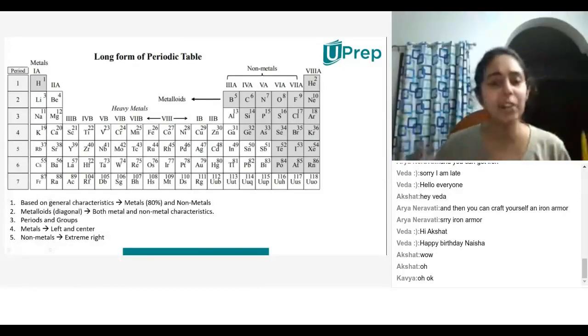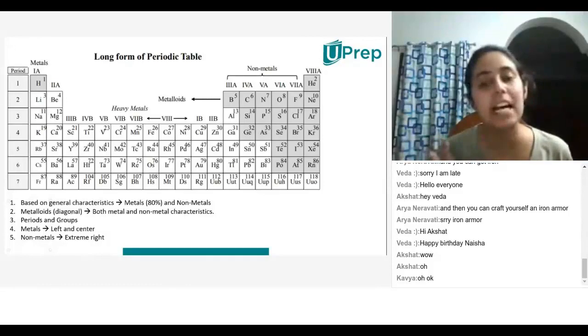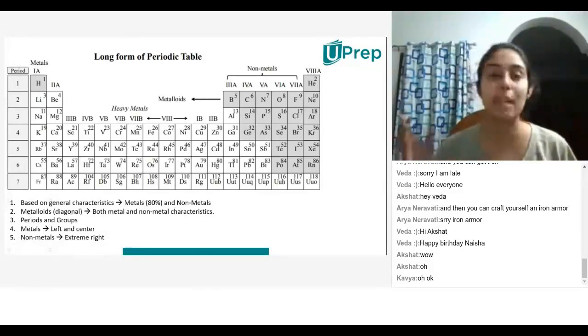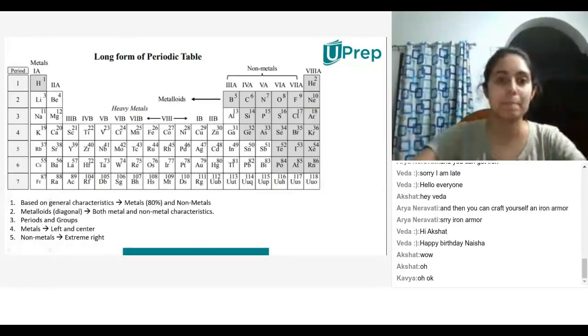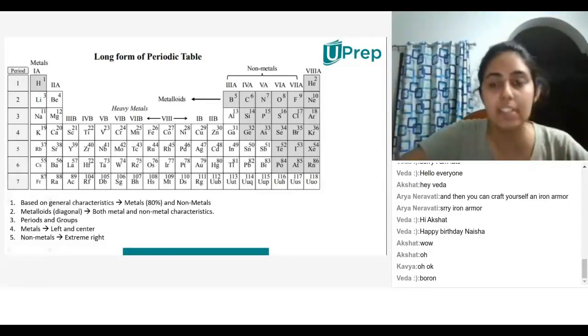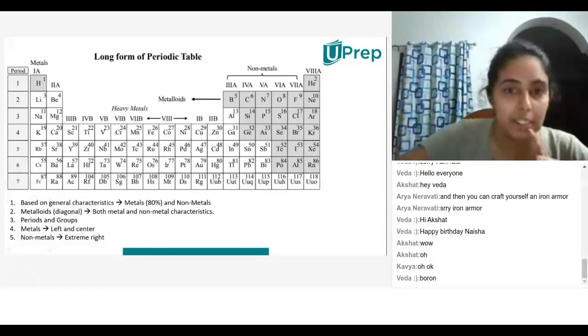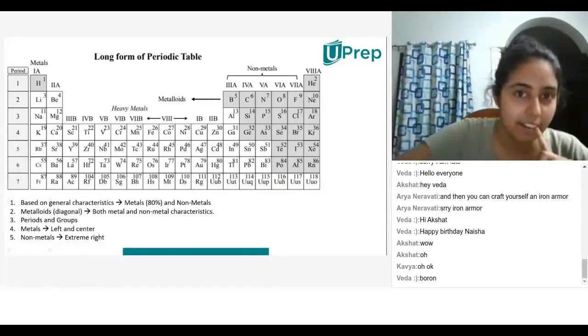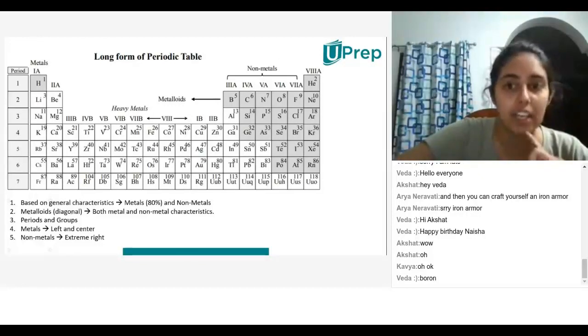Can you guys look at the periodic table and tell me what you think are examples of metalloids? Phosphorus, sulfur, boron and silicon. Boron and silicon, okay. So how do you spot which of these are metalloids?